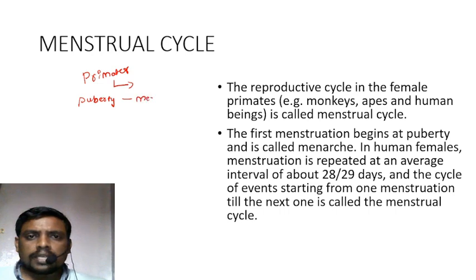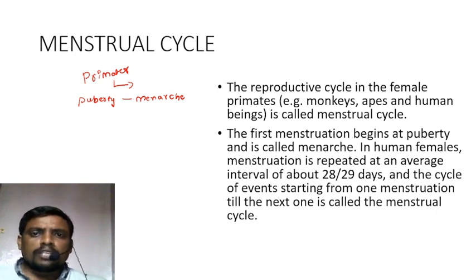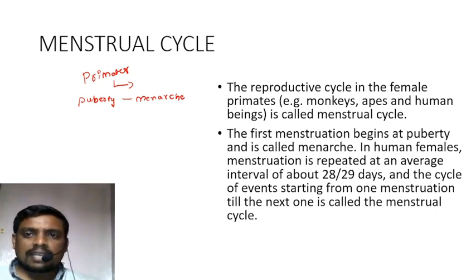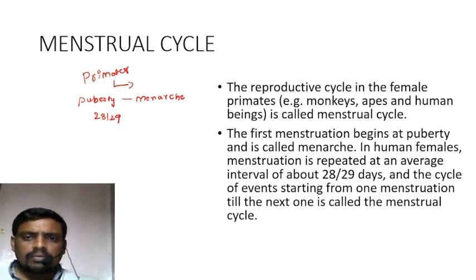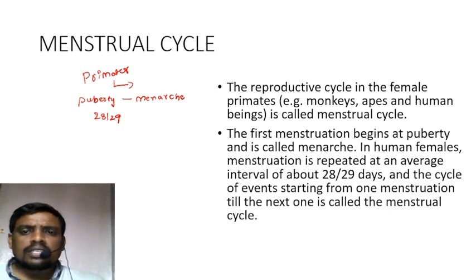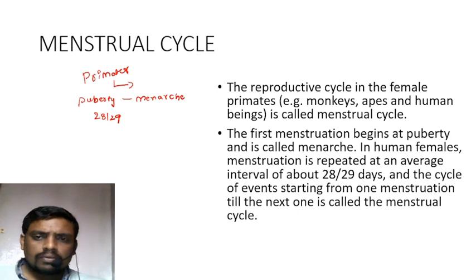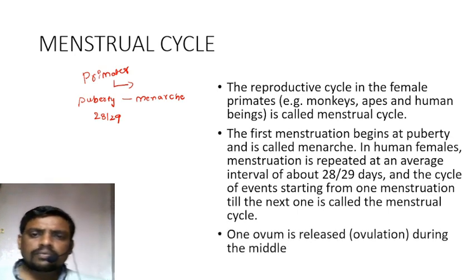As menarche. What is that called? Menarche. In human females especially, menstruation is repeated at an average interval of about 28 to 29 days. And the cycle of events starting from one menstruation till the next one is called the menstrual cycle. One ovum will be released.